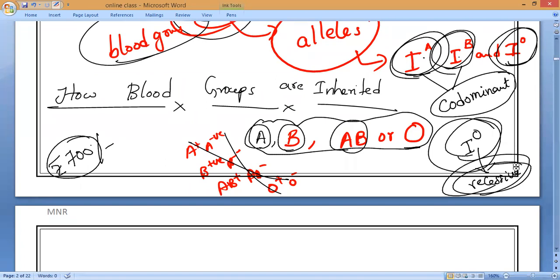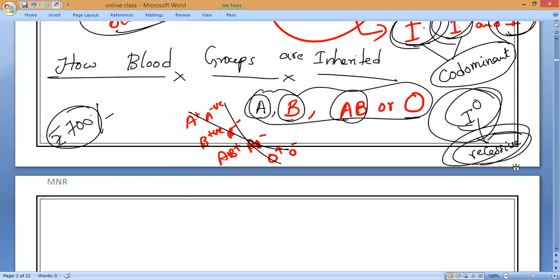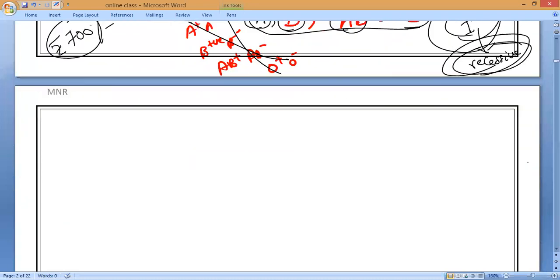So now, there are three different gene forms, that is, alleles for blood, but one person can have only two of them. It's not that all three are possible. He might have IA and IB, or IA and IO, or IB and IO. So the person has only any two of them.